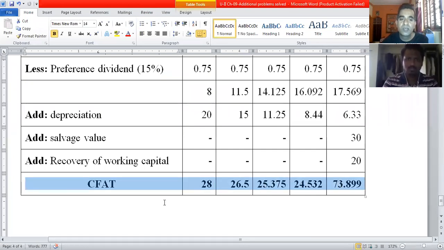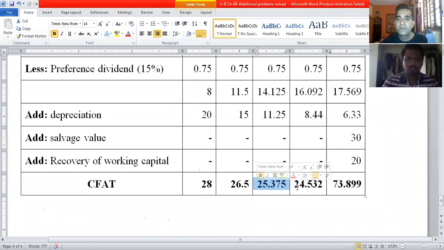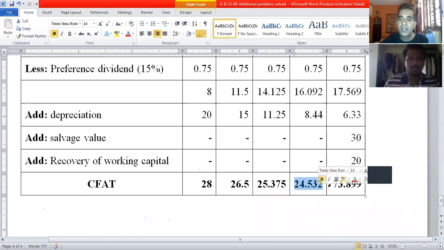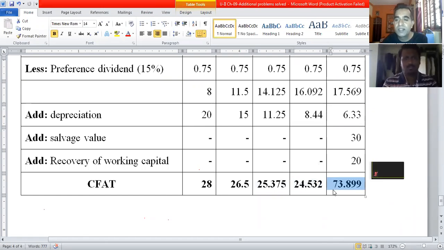So cash flows after taxes or cash inflows after taxes at the end of year 1 is 28 million rupees. At the end of year 2, 26.5 million rupees. At the end of year 3, 25.375 million rupees. At the end of fourth year is 24.532 million rupees, and at the end of fifth year 73.899 million rupees.